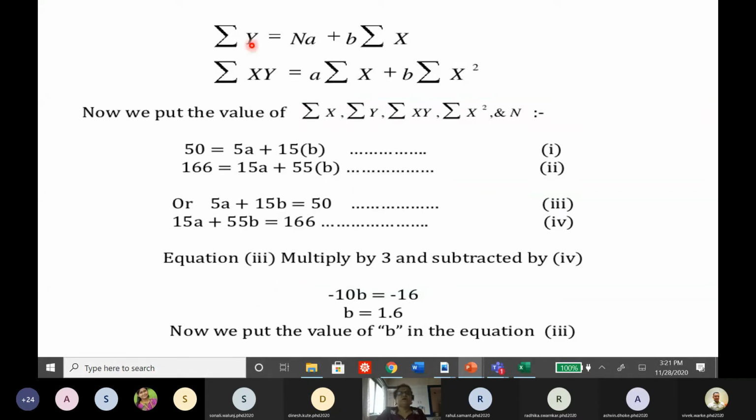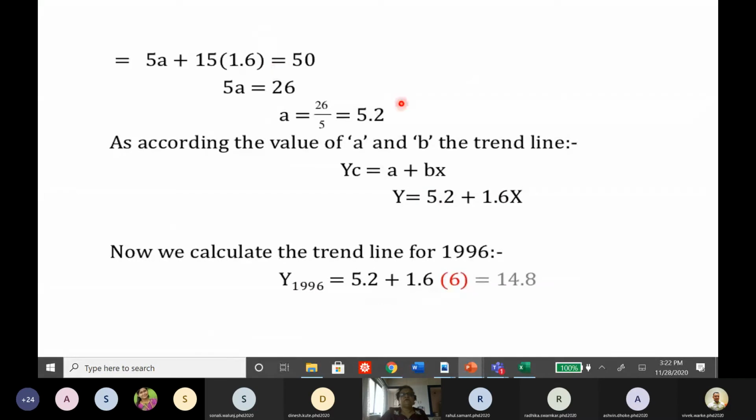So summation y is equal to na, meaning number of observations into a, plus b summation x. Summation xy is equal to a summation x plus b summation x square, the same equations I explained to you. Then we calculate the values of a and b. These two simultaneous equations are formed with the help of these summations from the previous table, and n is 5 because only 5 values are chosen. With the help of these simultaneous equations, the values of a and b are calculated. Here b is 1.6 and a is 5.2.